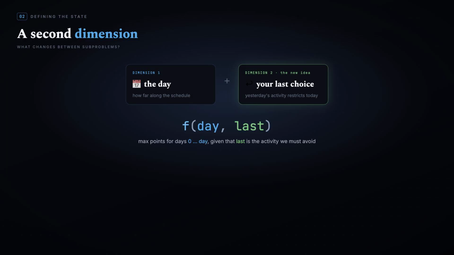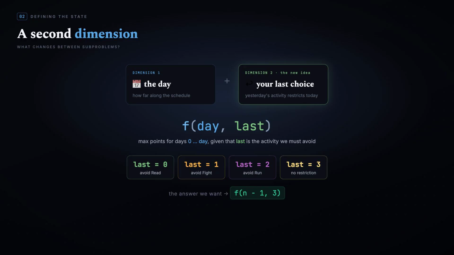We define f of day, last, the maximum points achievable for days 0 through day, given that the activity called last is the one we must avoid. Here, last can be 0, 1 or 2, a real activity, or 3, a special value meaning no restriction at all. So our final answer is f of n-1, 3.